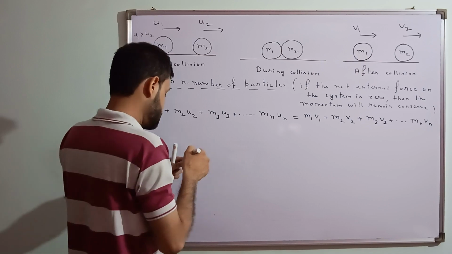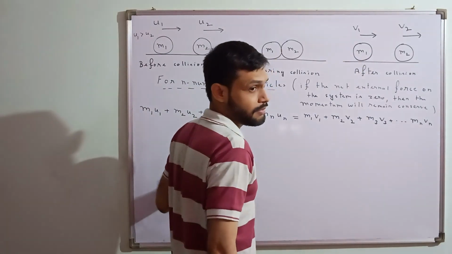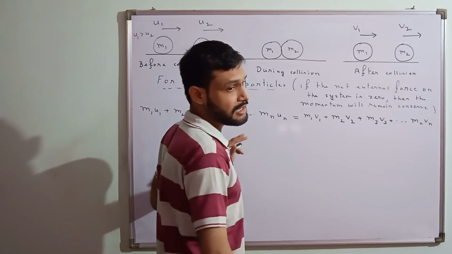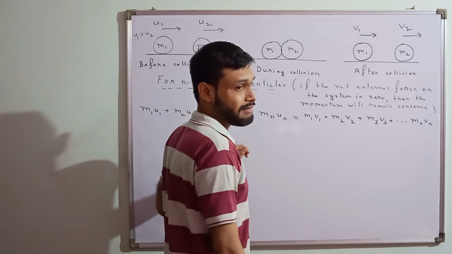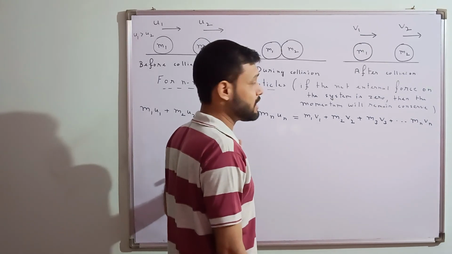And this is if I consider one dimensional motion only. If I consider three dimensional motion, then what will happen? I have to do the conservation of momentum along the x, y and z axis.